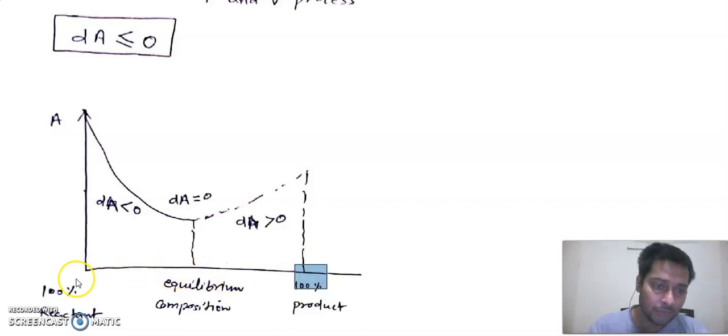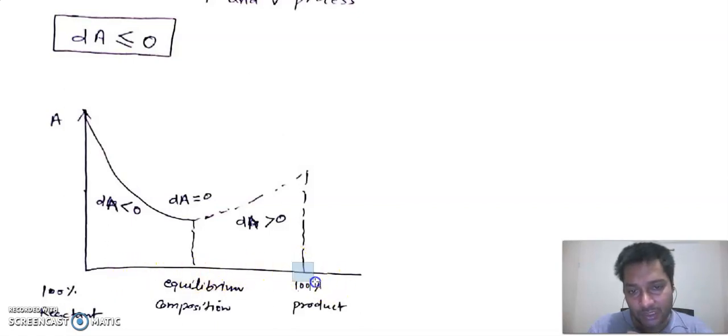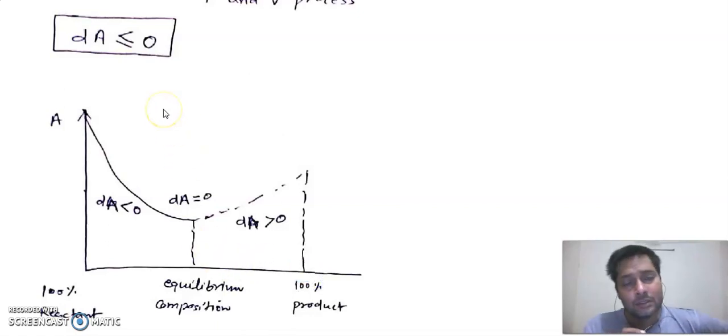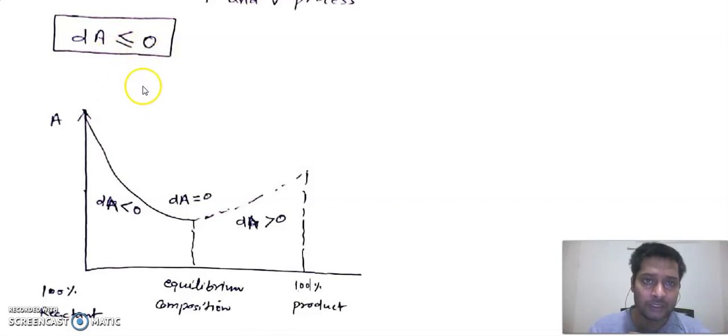So when the reaction proceeds, the composition of reactant starts decreasing and the composition of product starts increasing, and at the end we will have pure product. Because the change in Helmholtz function is a negative quantity for a viable reaction process.